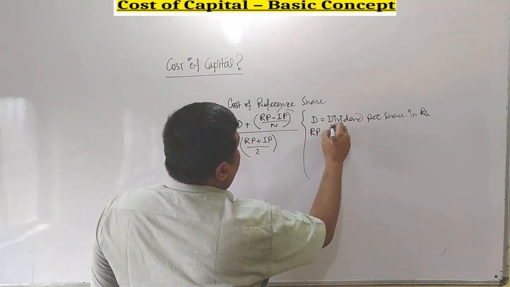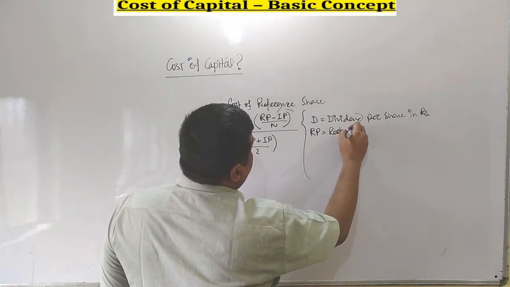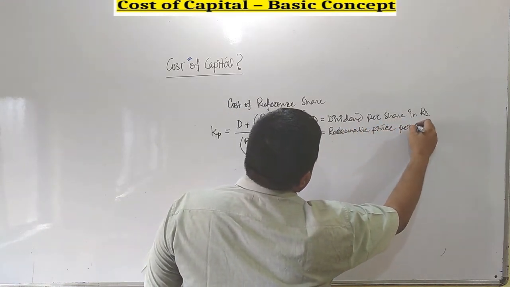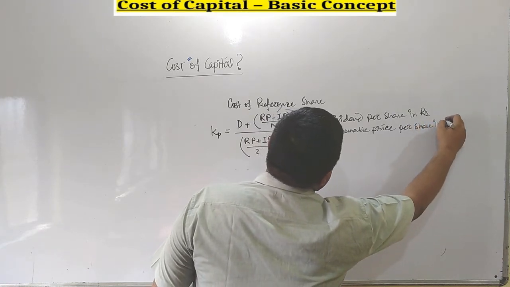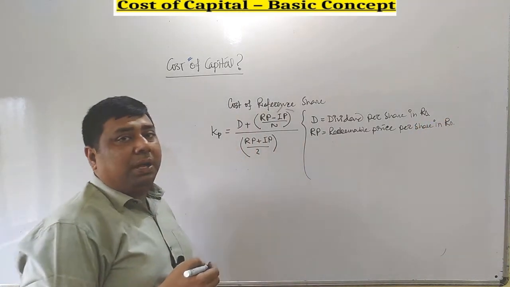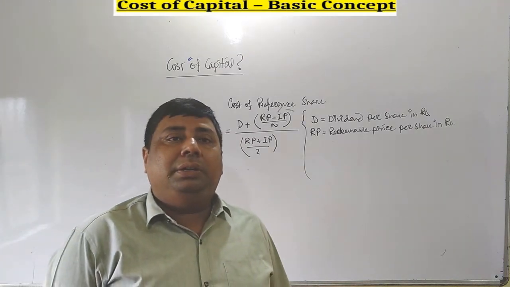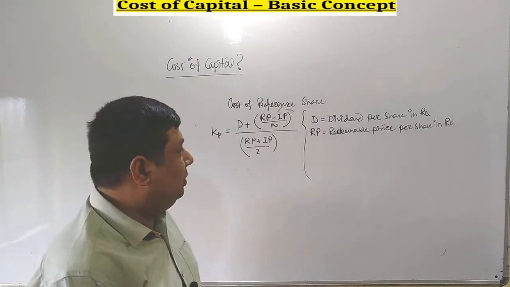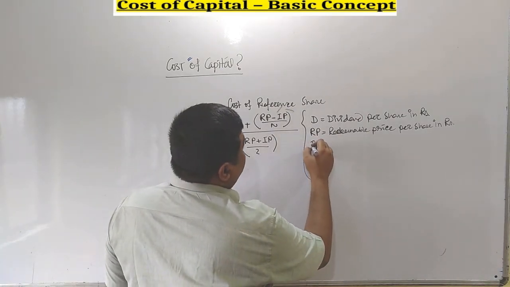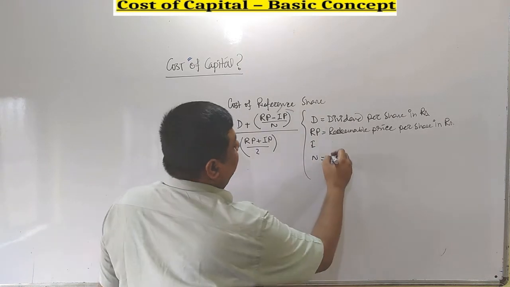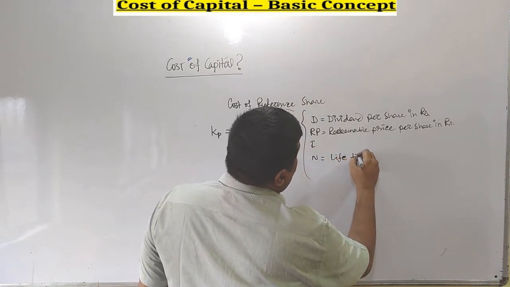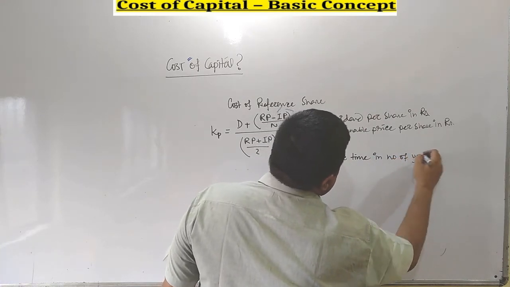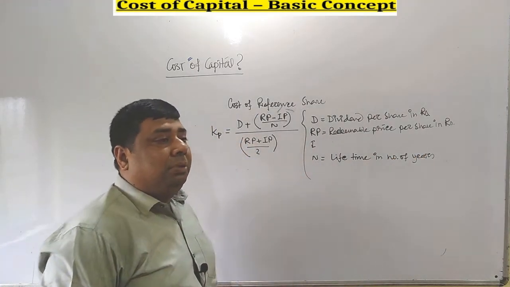RP stands for redeemable price per share in rupees. Redeemable price means the price at the end of the lifetime. N is the lifetime of preference shares, in number of years.